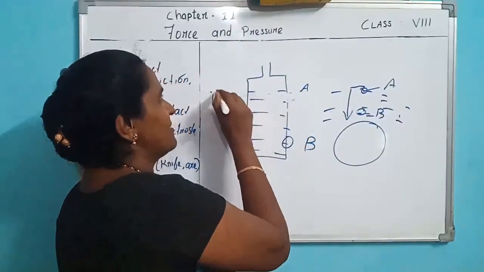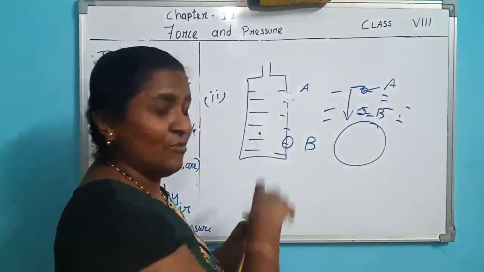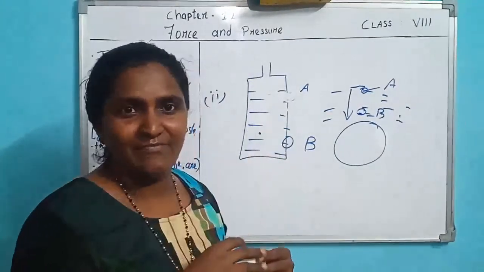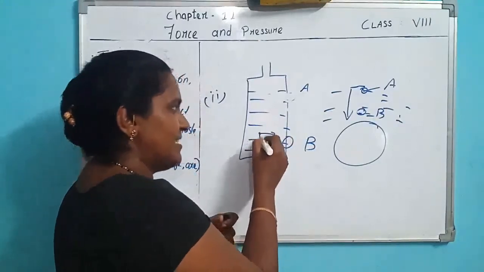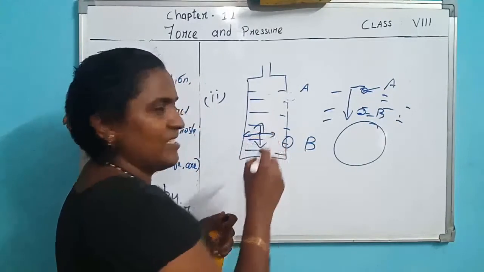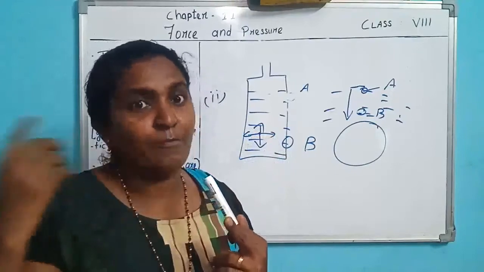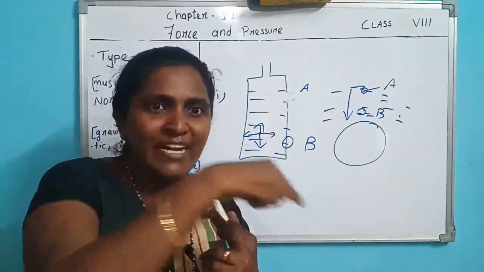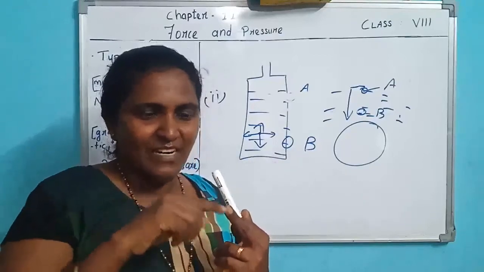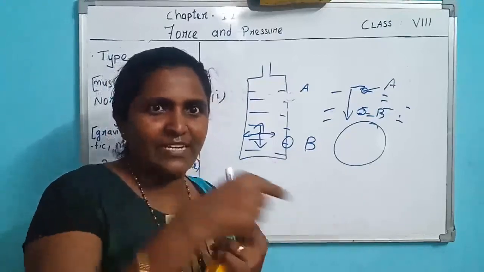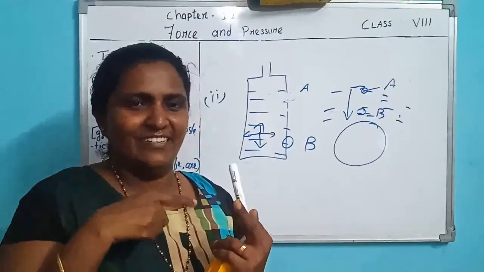The second point is that at a particular point, the pressure exerted by water remains the same in all directions. This direction, this direction, this direction. At a particular area, the pressure exerted by water or by air remains the same in all directions. Understood? At a particular area, the pressure exerted by the water column remains the same in all directions. We will do the activity.